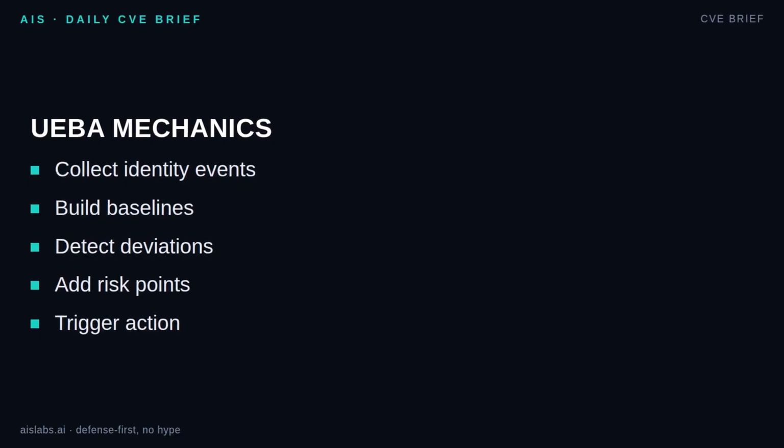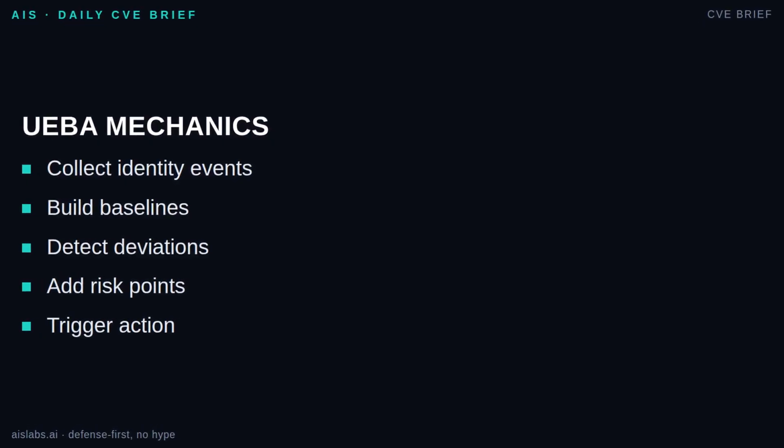UEBA works in steps. First, it collects activity from identity providers, VPN, endpoint tools, cloud apps, directory services, email, file stores, and network logs. Second, it builds baselines. That means usual locations, devices, login times, peer groups, applications, data volume, and admin actions. Third, it compares new behavior against that baseline. A new device alone may be normal.